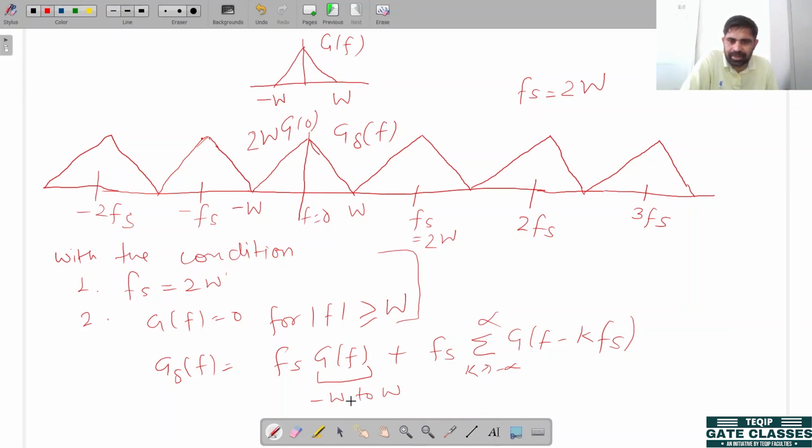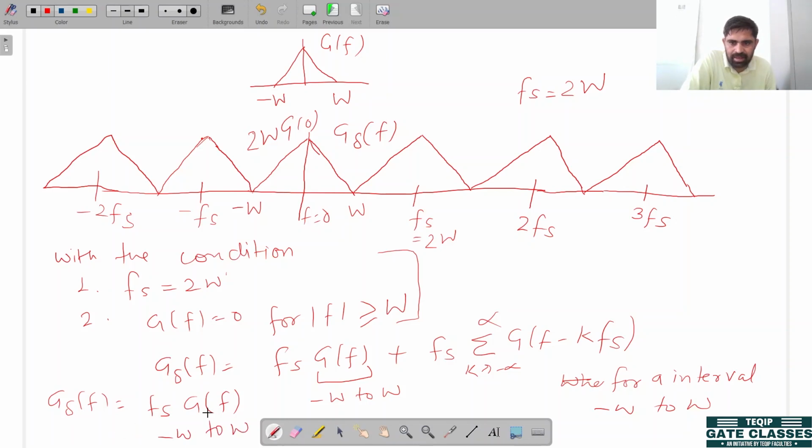This is a band limited signal from minus W hertz to W hertz. So for an interval minus W to W, this equation can be written as G delta F is equivalent to Fs G F for the interval minus W to W.